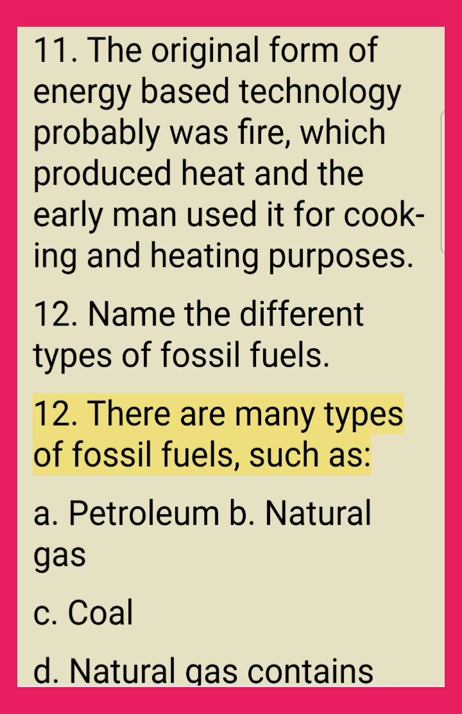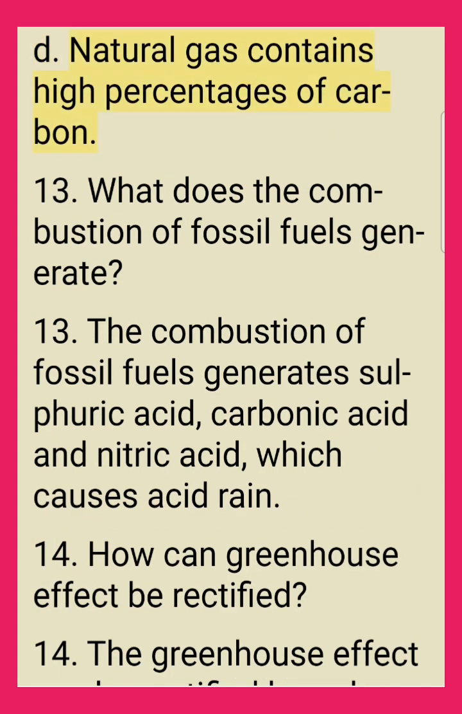12. There are many types of fossil fuels, such as: A. Petroleum, B. Natural gas, C. Coal. D. Natural gas contains high percentages of carbon. 13. What does the combustion of fossil fuels generate? The combustion of fossil fuels generates sulfuric acid, carbonic acid and nitric acid, which cause acid rain.